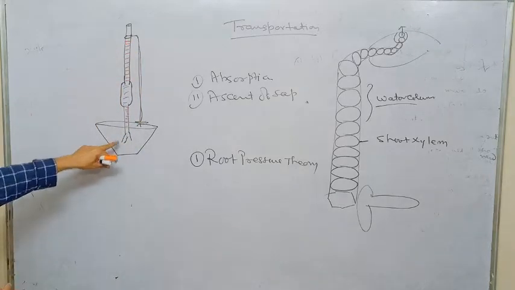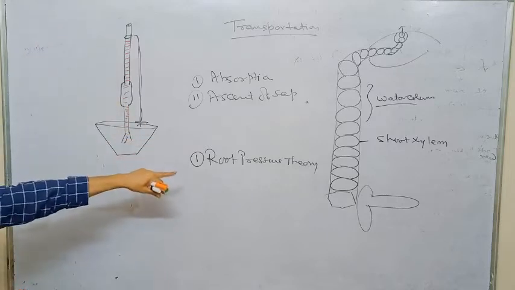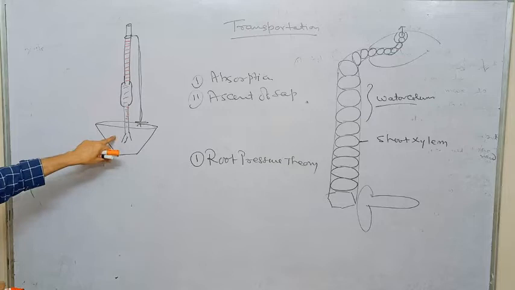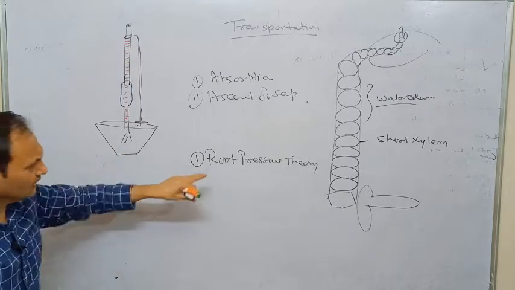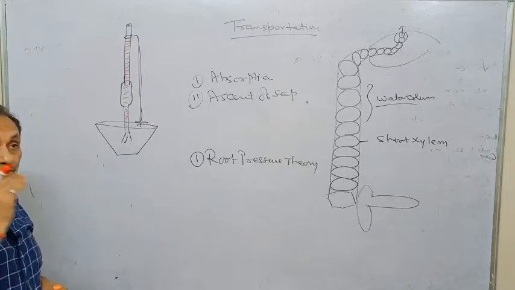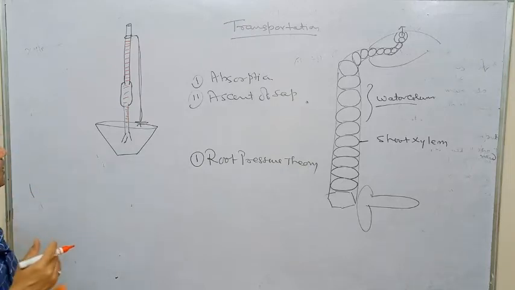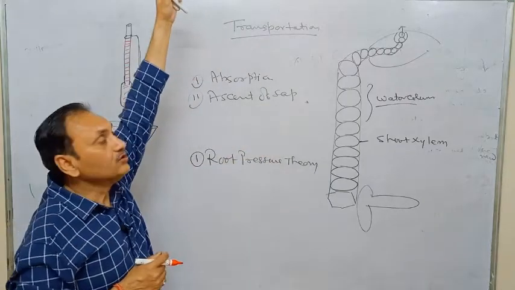Now, who is responsible for this particular movement? It means the root exerts pressure, and that pressure is responsible for the movement of the absorbed water and mineral up to that particular mark. But in addition to root pressure, it has also been observed that the pressure is not enough to make a continuous column up to that long tree.